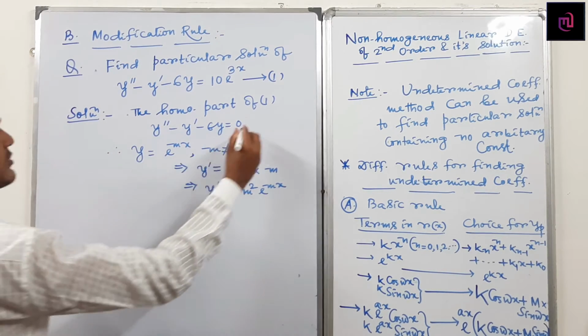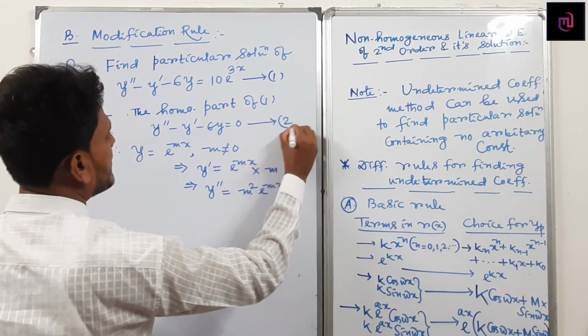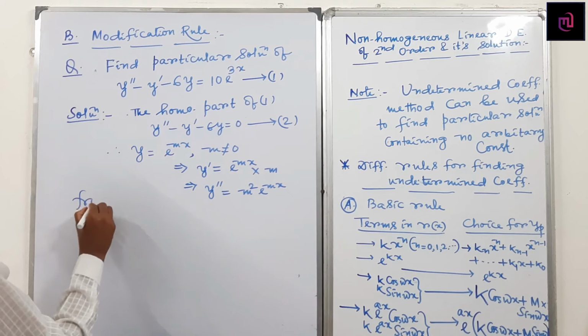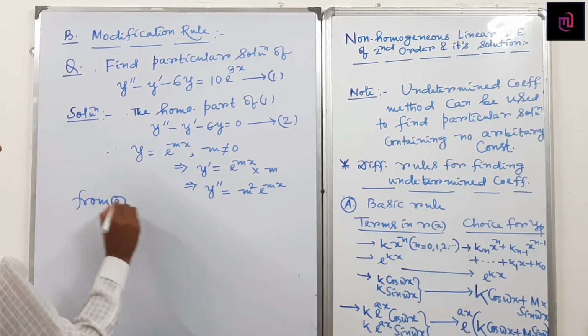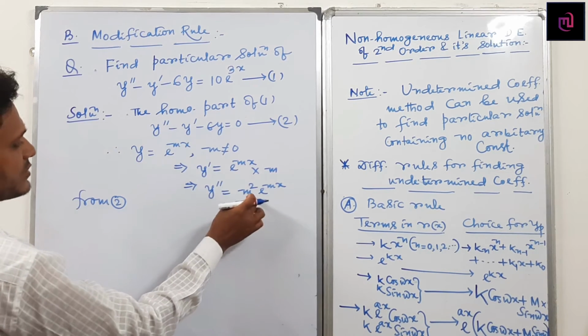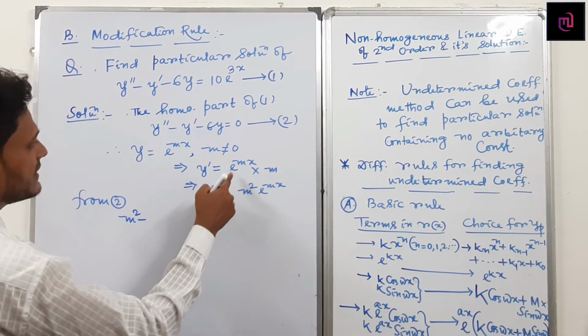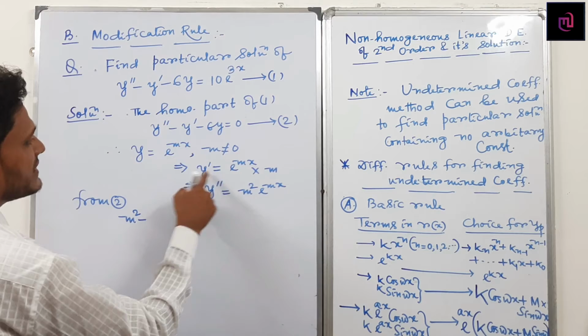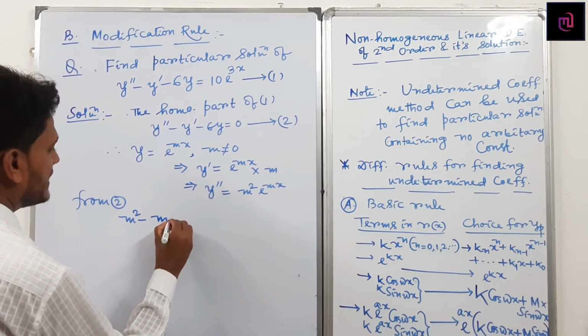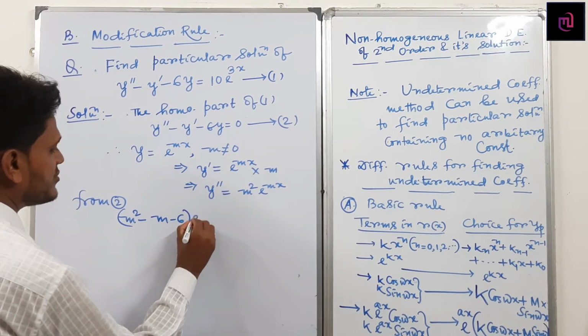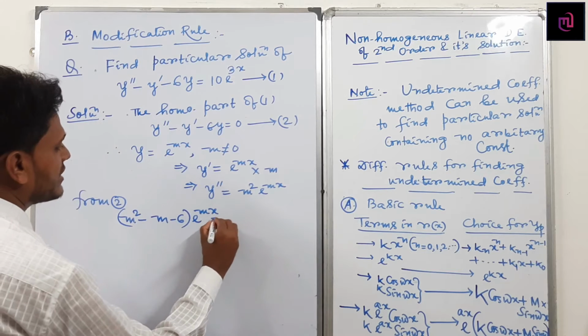Then replacing the values, call this equation 2. Replacing the values, we get m^2 e^(mx) - m e^(mx) - 6 e^(mx) = 0.